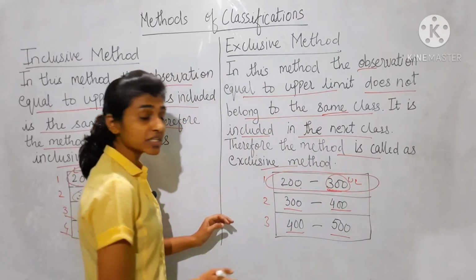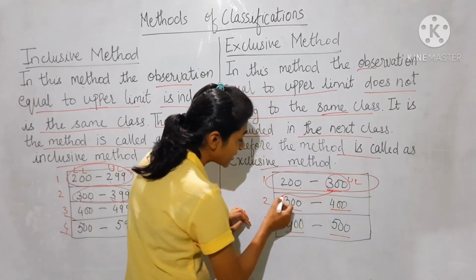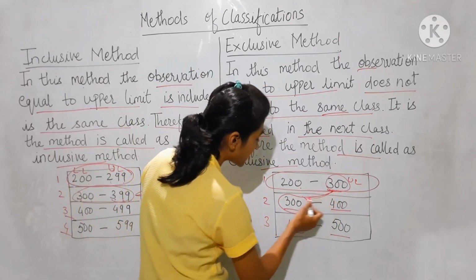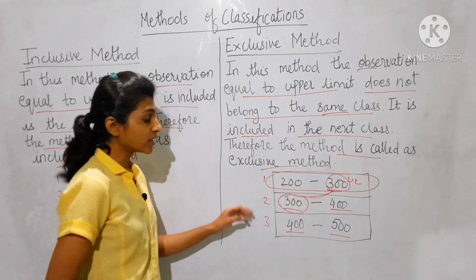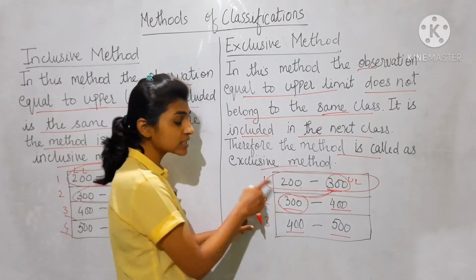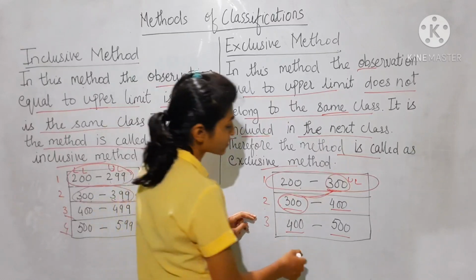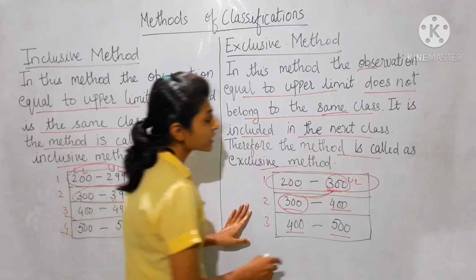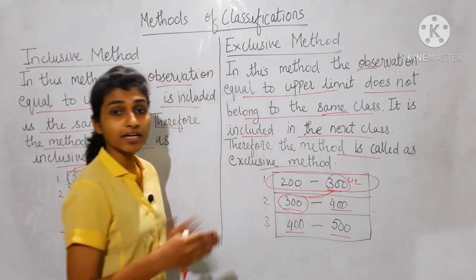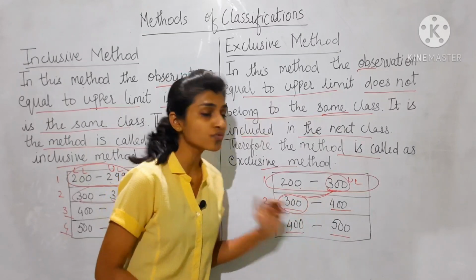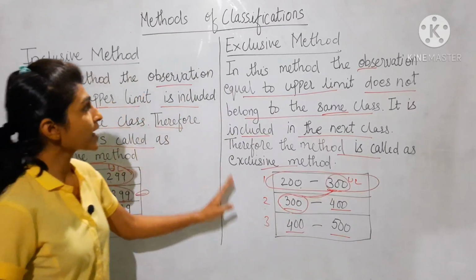It is included in the second class as its lower limit, that is, in the next succeeding class. So it is the exclusive method. In short, when the classes are continuous, like 200 to 300, 300 to 400, 400 to 500, this is the exclusive method.